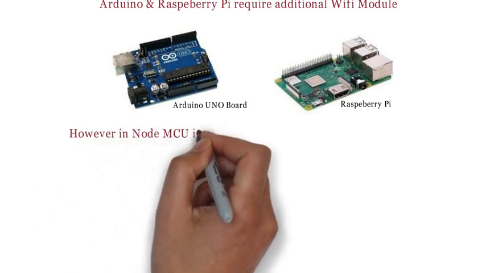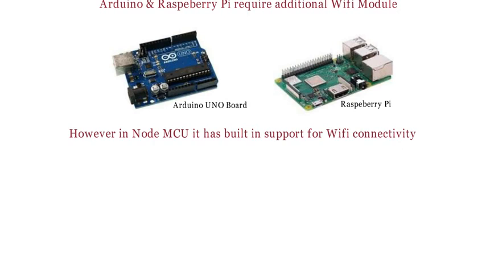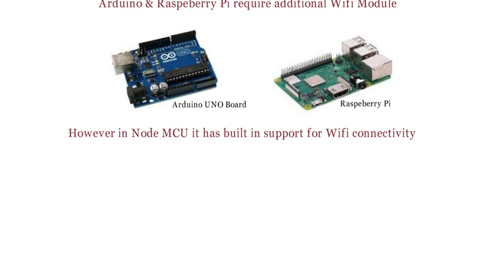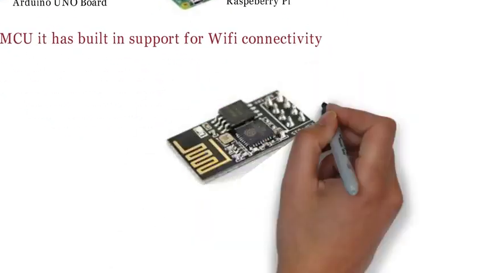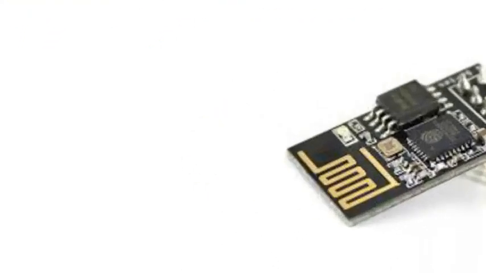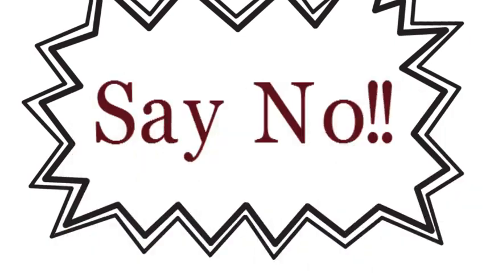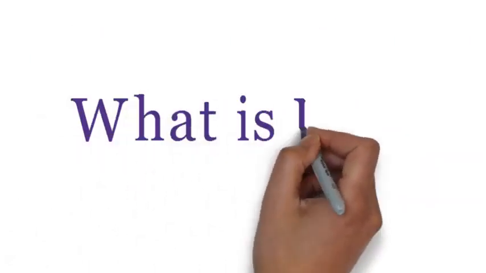For these two boards, an extra Wi-Fi module is required for connectivity. However, Node MCU has built-in support for Wi-Fi connectivity. This is the image of the ESP8266 Wi-Fi module, which is connected externally to Arduino and Raspberry Pi development boards.